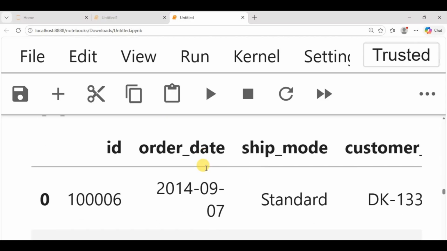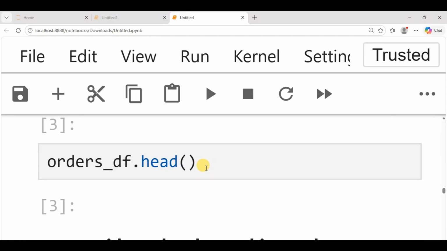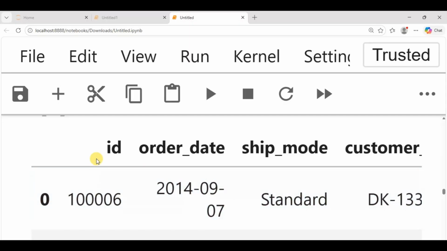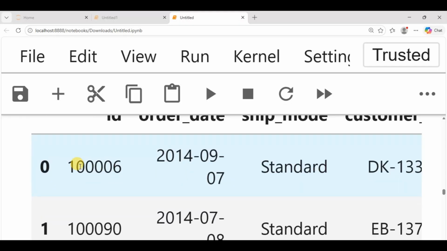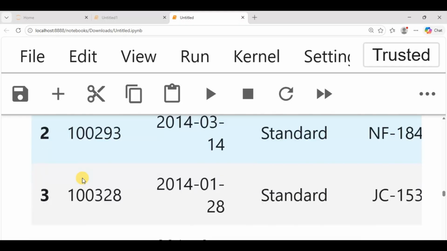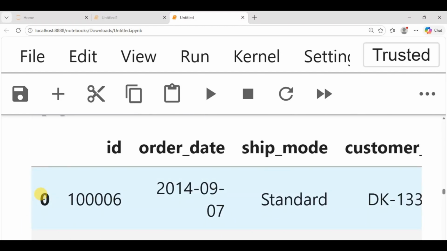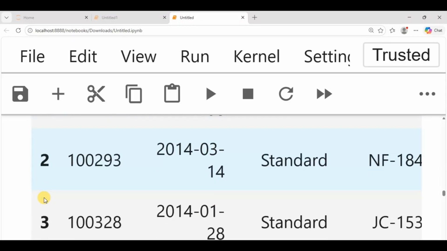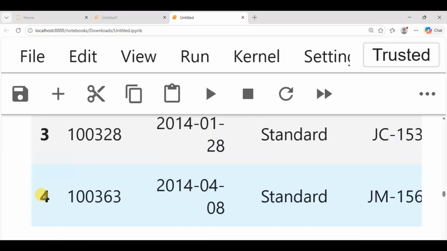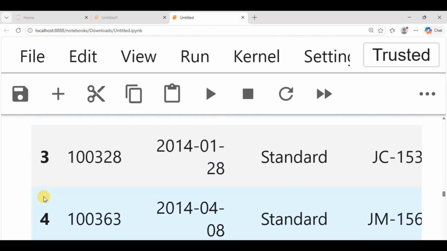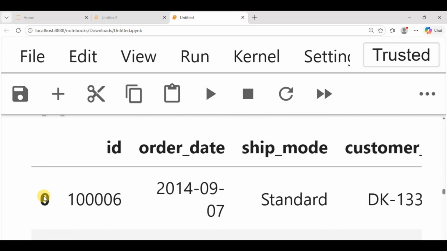So you have the first 5 rows: the ID, the order date, the ship mode, the customer. First 5 rows: 1, 2, 3, 4, 5. Python starts counting from 0, so that's why you have 0 here. 0 is the first counter. 1, 2, 3, 4, 5. So this is the first 5 rows.